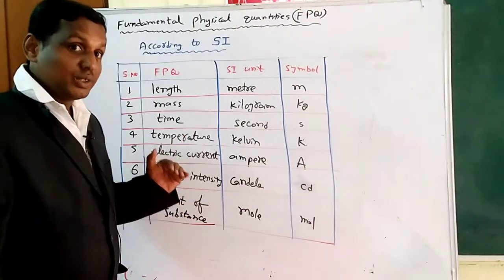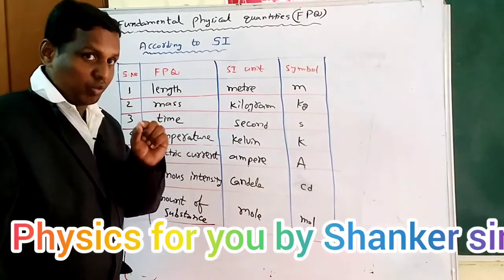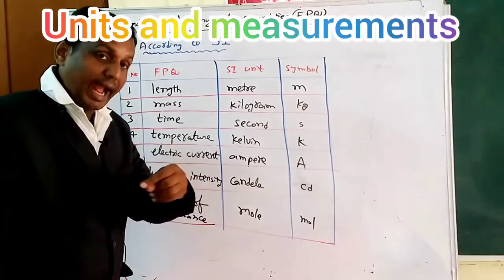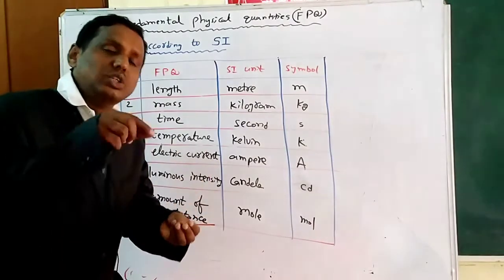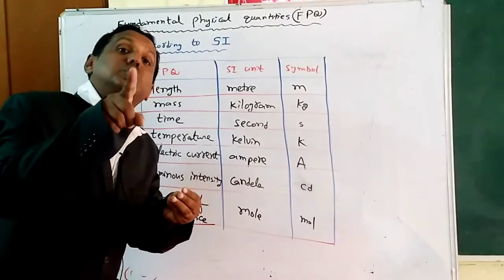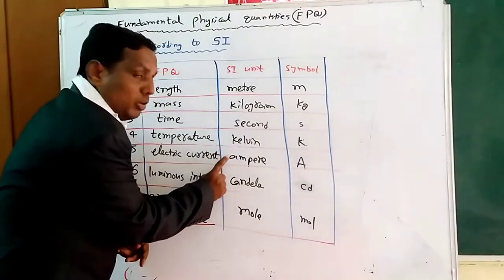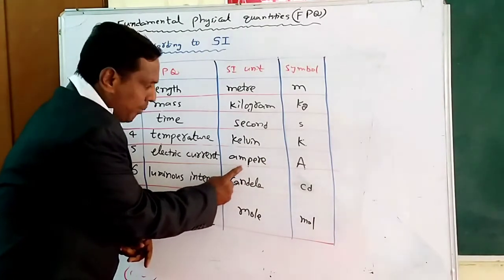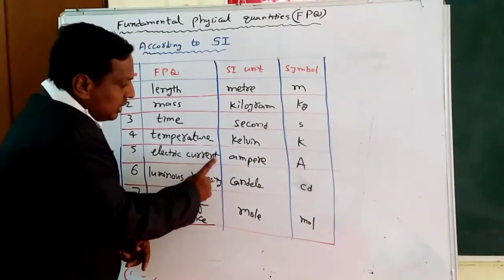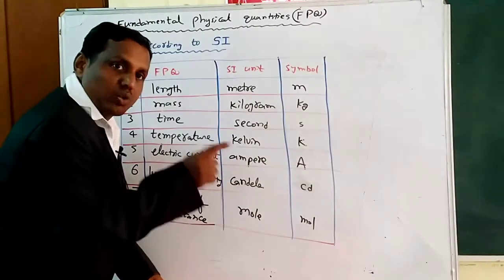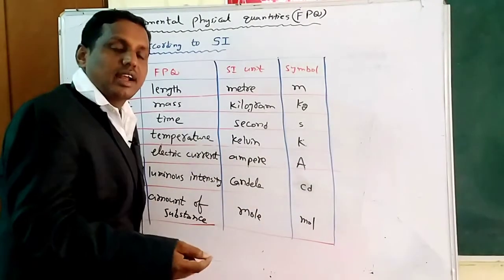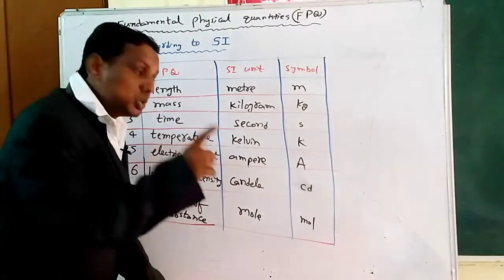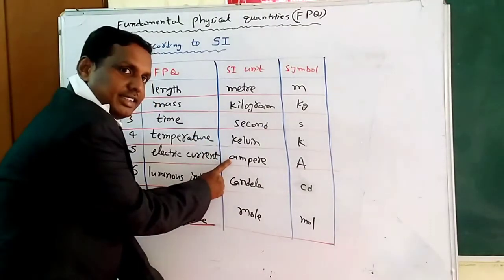So here, you should be very careful. When you are going to write a scientist's name as a unit, if you want to write the full name, then you should start with a small letter. For example, you take ampere. Ampere is a scientist's name. Ampere is the SI unit of electric current. If you want to write the SI unit of electric current with the full name, then you start with the small letter a.